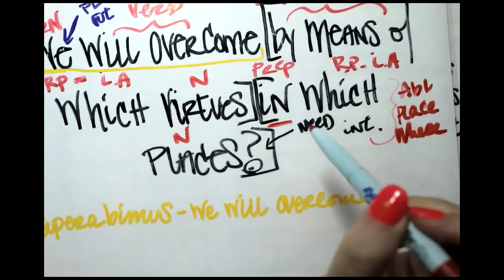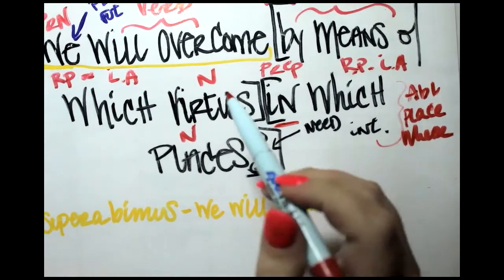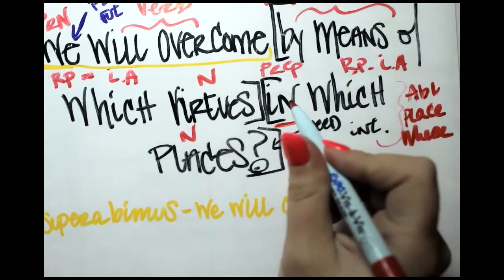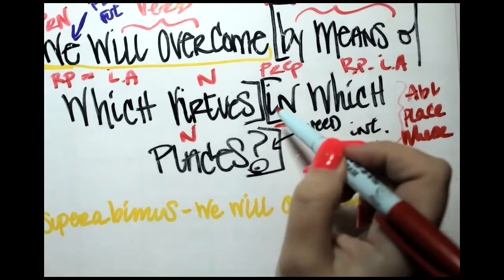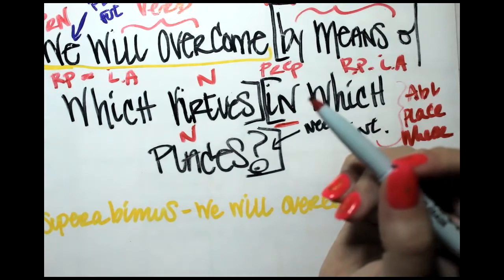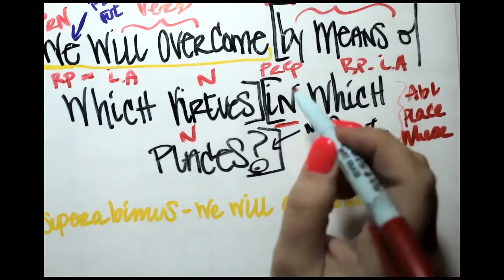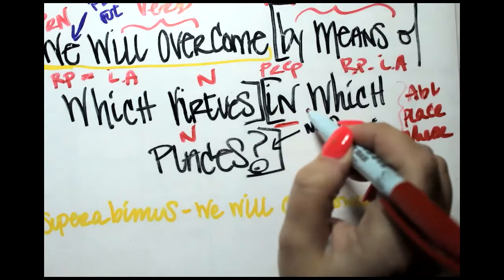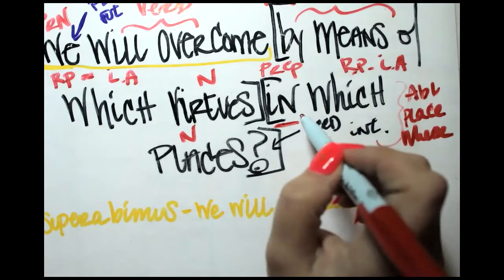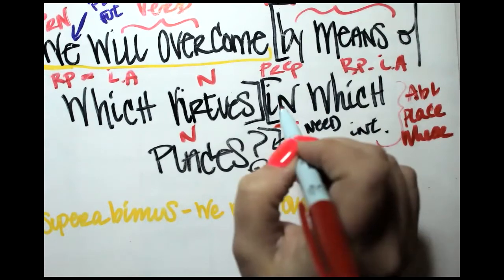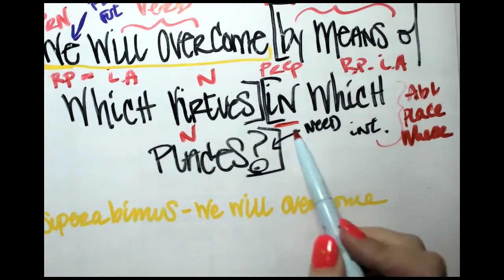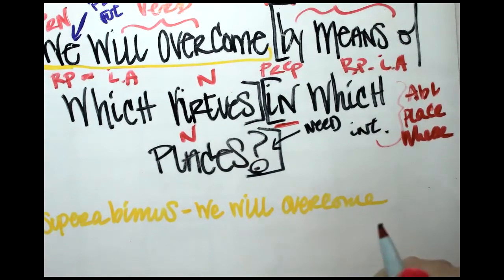If we had a verb that was a motion toward or movement to something, then we would maybe question whether or not that would need to be an accusative or an ablative. As it stands right now here, we have no verb of motion toward or anything like that. So we need to take this as place inside of something. Okay, so it's asking in which places.